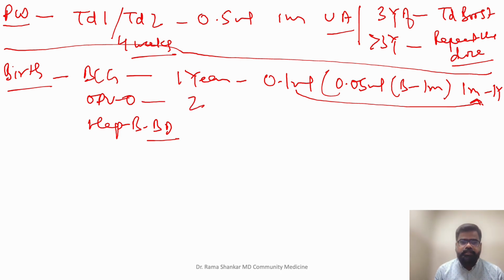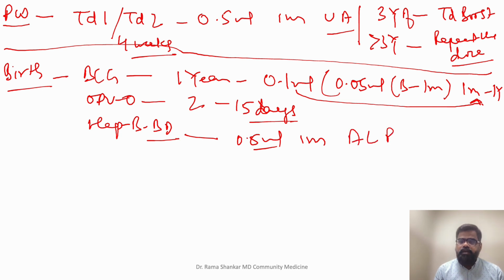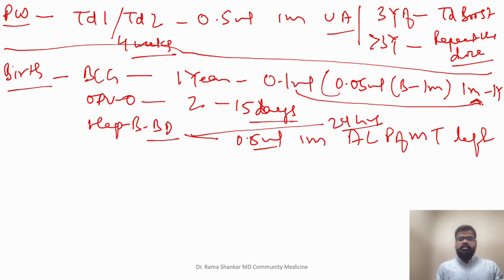OPV0 is 2 drops. It can be given till 15 days, not a problem. Hepatitis B birth dose is 0.5 ml intramuscular, anterolateral part of mid thigh left, and this can be given till 24 hours, within 1 day of birth. This finishes your birth. Now comes 6, 10, 14.